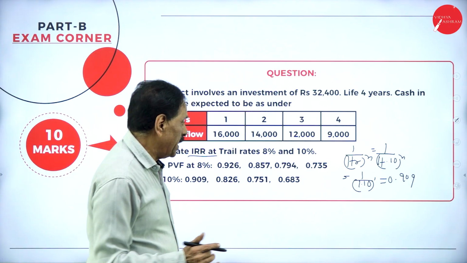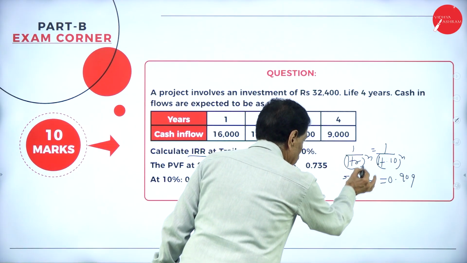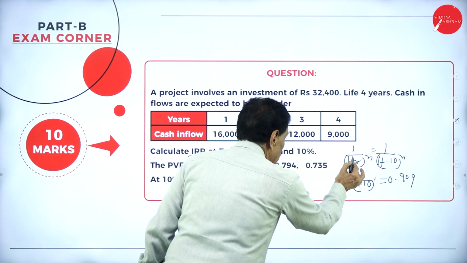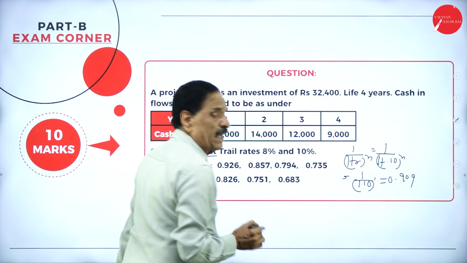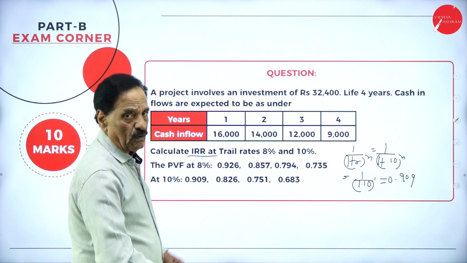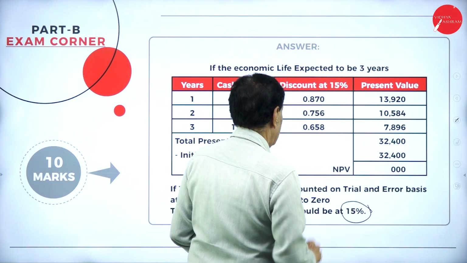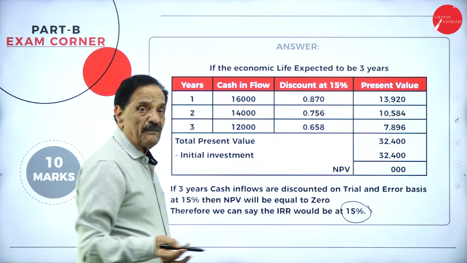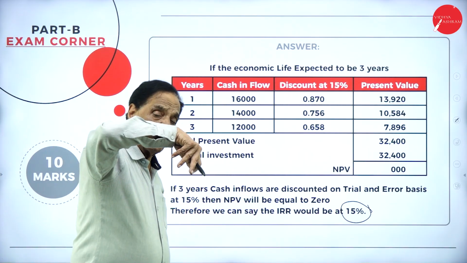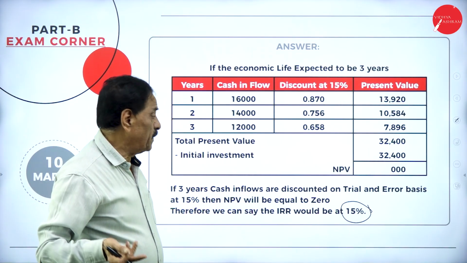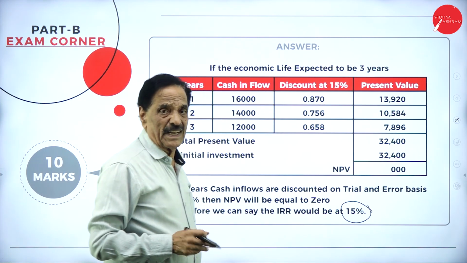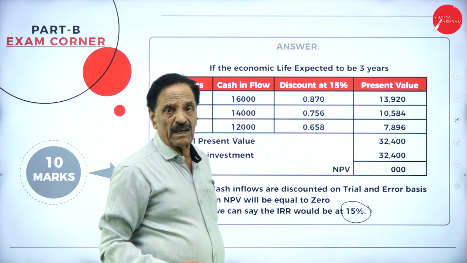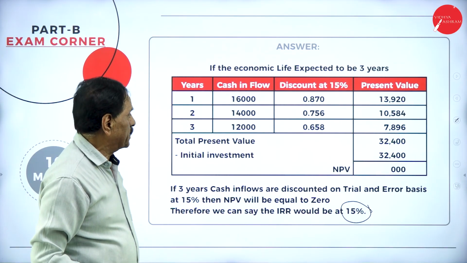So usually this is 1 divided by 1 plus r to the power of n. For 8%, it is 1 divided by 1 plus 0.08 to the power of n. Same procedure you have to follow. Okay, hope you understand. This we have done with the assumption. If you take 3 years, because they are doing for 4 years, I took 15% and have done it. That's all. So it is equal to 0. So the IRR, internal rate of return, is 15%.